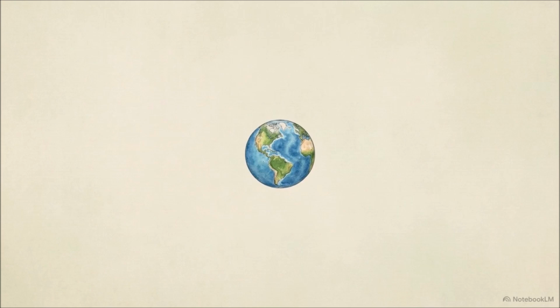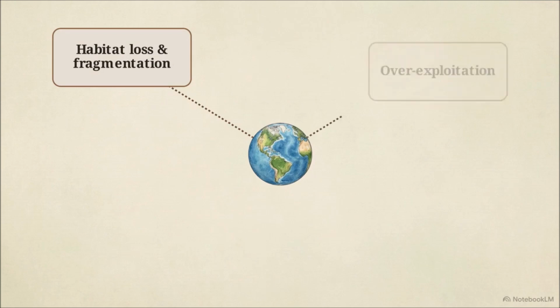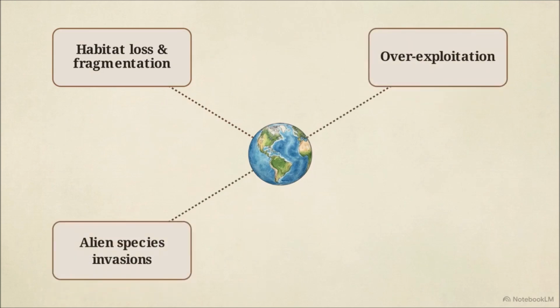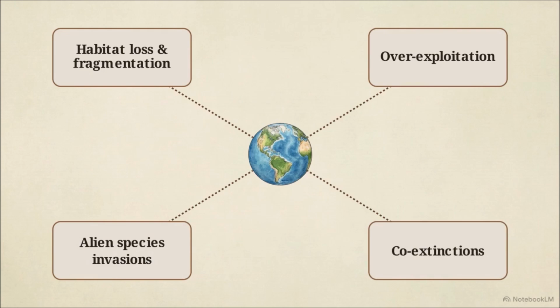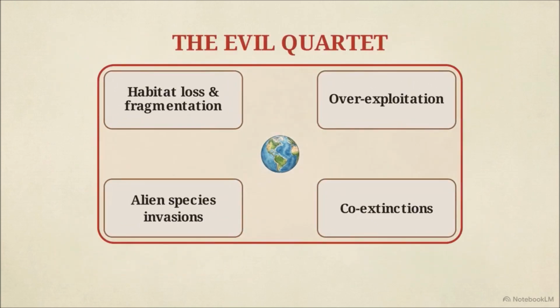There are 4 major categorical causes of this accelerated biodiversity loss, collectively termed the evil quartet. These are habitat loss and fragmentation, overexploitation, alien species invasions, and co-extinctions.